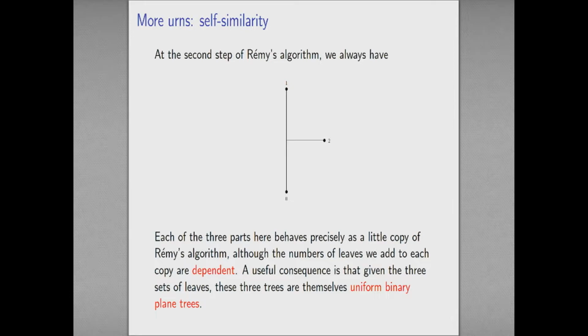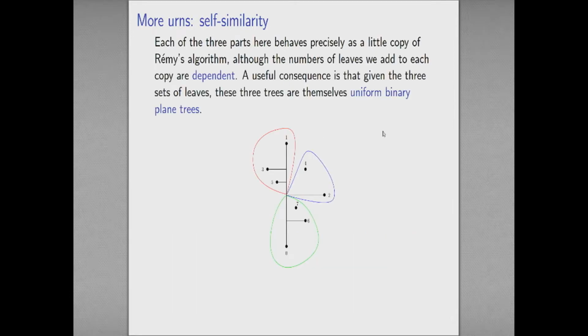Okay, so the numbers of leaves that I add between these 3 different subtrees are, of course, dependent. If I add more leaves up here, I'm going to get fewer leaves down here. But if you tell me how many leaves there are in each, then what I'm really seeing is just a little copy of Remy's algorithm. And so in particular, what I'm getting is a little rooted binary planar tree. Here I've drawn it a little bit more carefully with 3 colors corresponding to the 3 trees, picking out the bits that you can see.